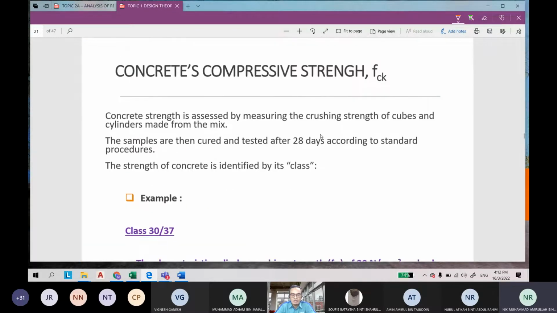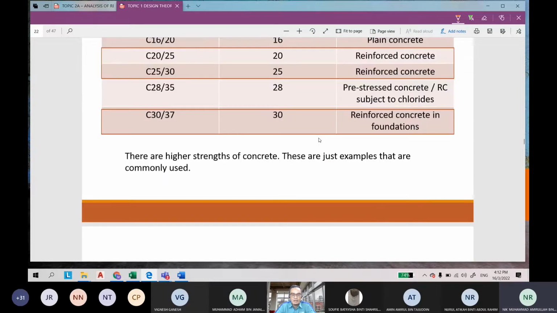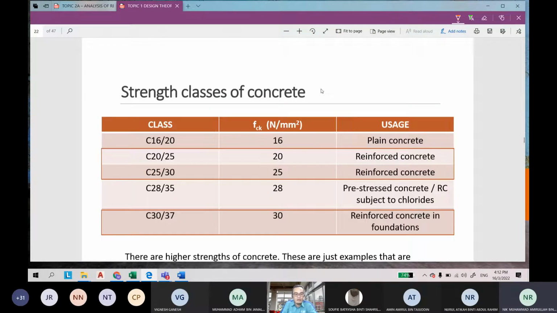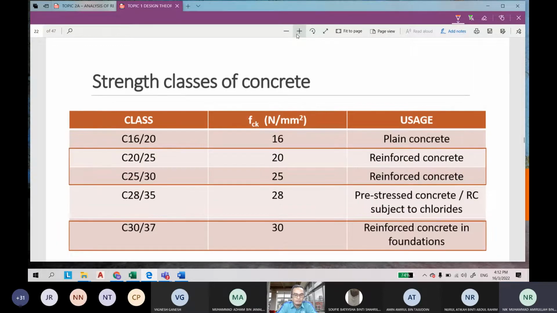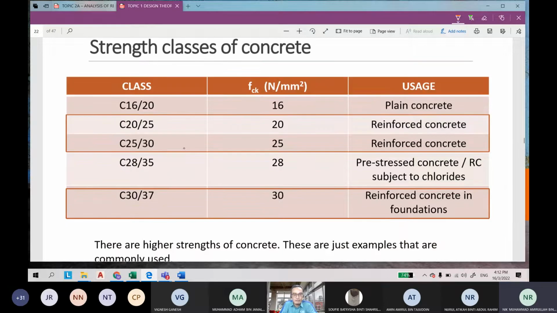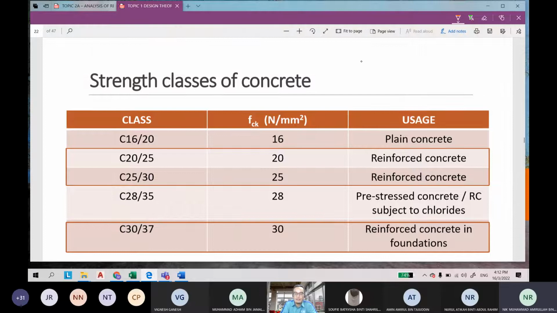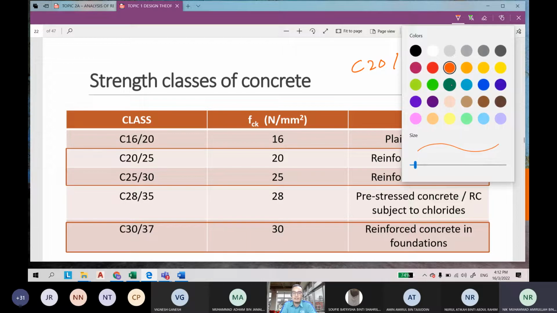Another property I want to ask about is the concrete characteristic strength. What is the characteristic strength of this one? C20/25. What is the meaning? Cube and cylinder strength. Tested by cube or tested by cylinder. Which one is cube and which one is cylinder?